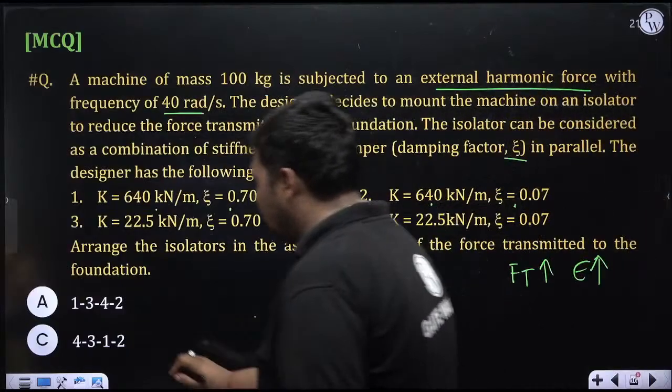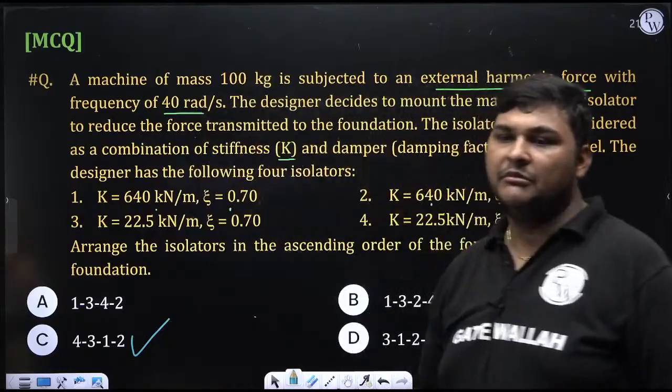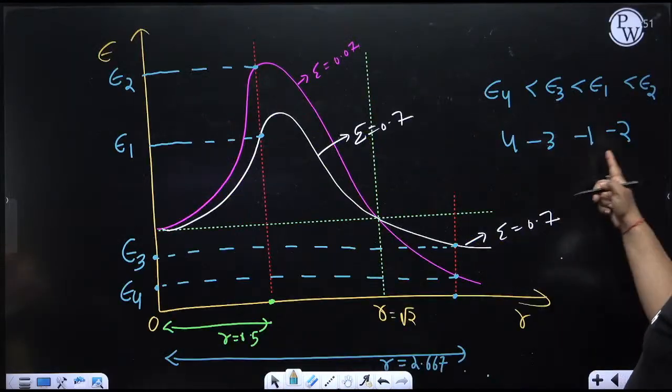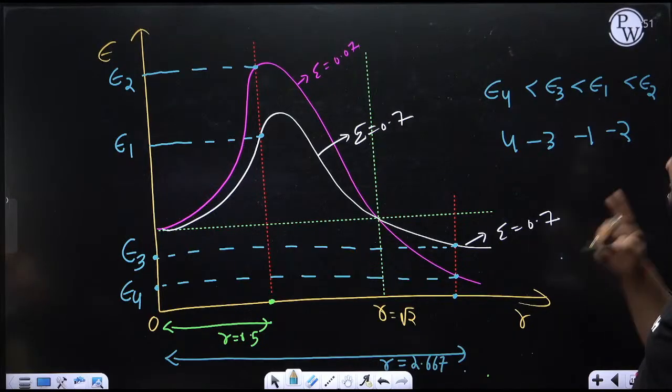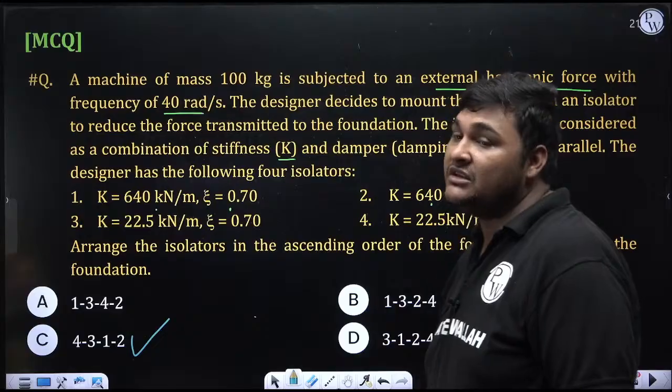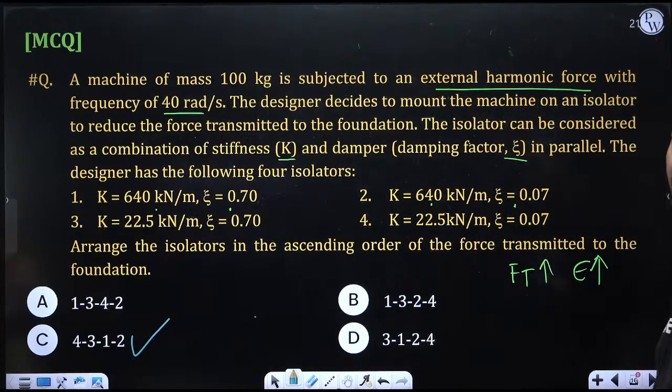4, 3, 1, 2. Matching with which option? Option C. Means for isolator 4, epsilon is minimum, and this is the increasing order of epsilon. Means for isolator 2, epsilon is maximum. So for this question, the correct answer is option C. This is a very, very good question. Clear?